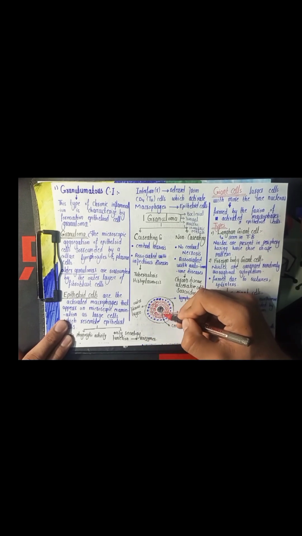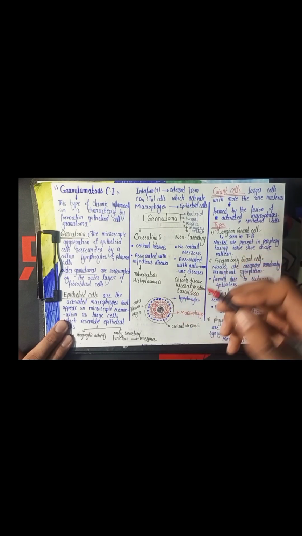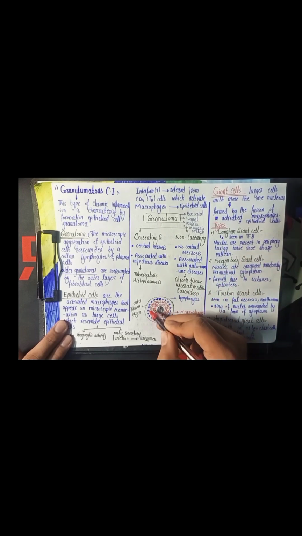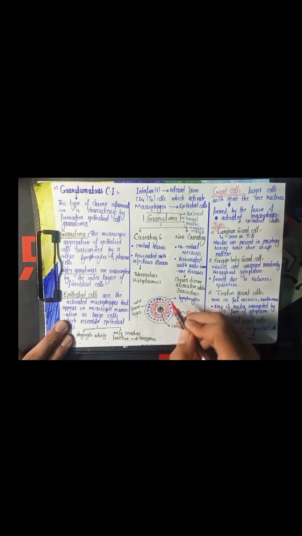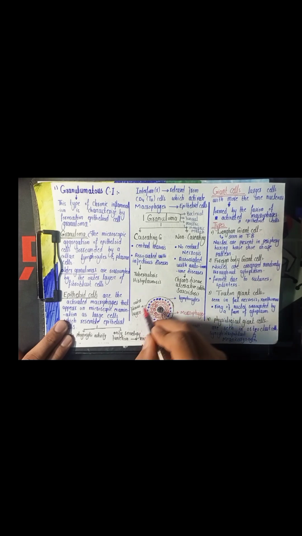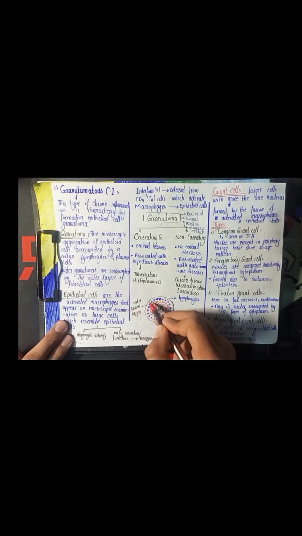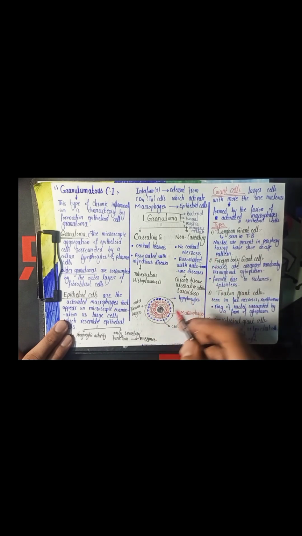They consist of a central necrosis, which is surrounded by an outer layer of activated macrophages known as epithelioid cells, and the epithelioid cells are then surrounded by an outer layer of lymphocytes. If it is an older granuloma, then it has an outermost layer of fibroblast cells. And if it is a non-caseating granuloma, then there will be no central necrosis.